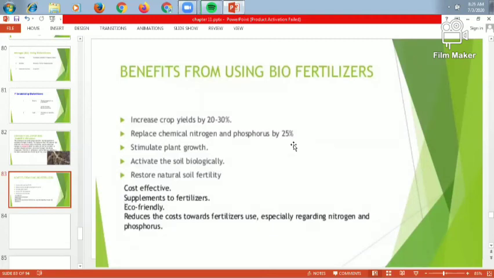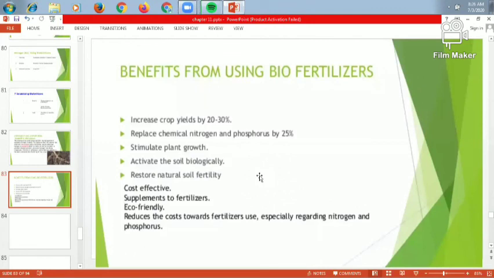Okay, it stimulates the growth. So it stimulates the plant growth. If the plant growth is stagnant and is not increasing, then you have to use a biofertilizer to stimulate the plant growth. Then it activates the soil biologically. Activating the soil biologically means increasing the water holding capacity and the nutrient-giving capacity of the plant. All these are increased by these biofertilizers. Then it restores the natural soil fertility. So natural soil fertility is also important to increase the crop yield.